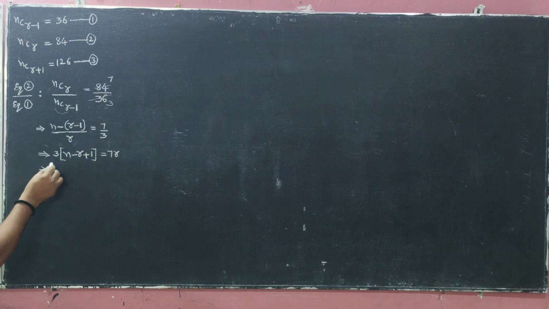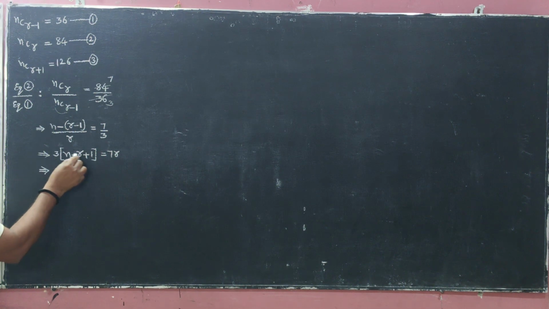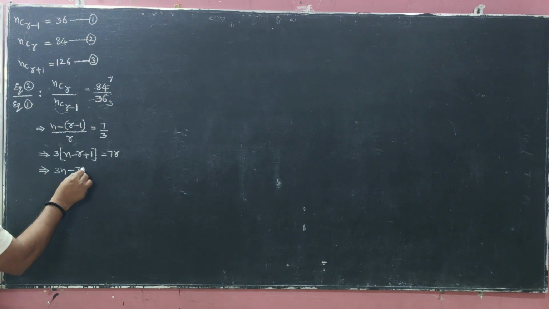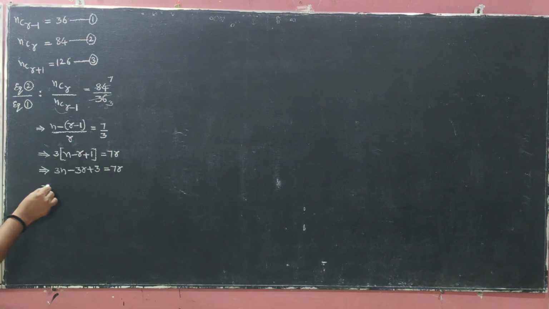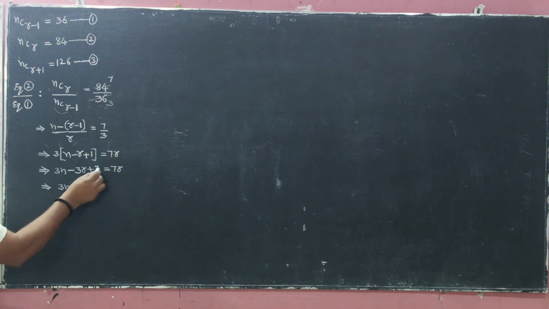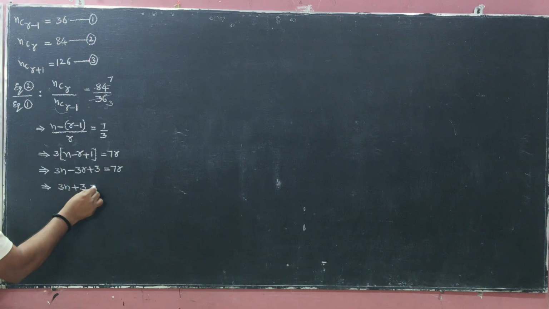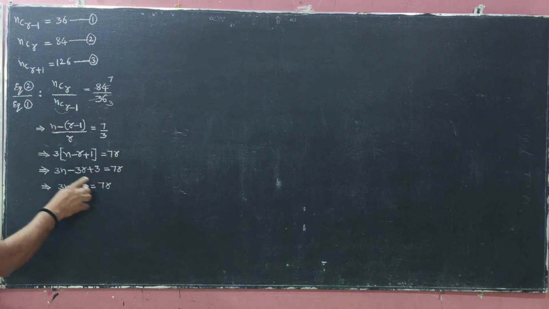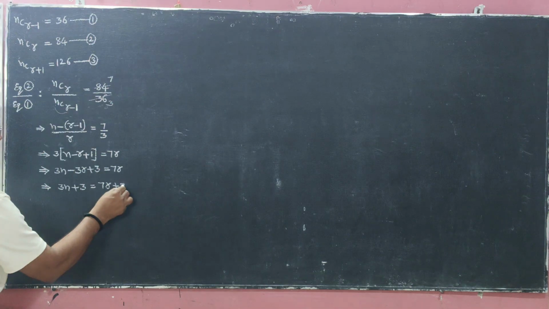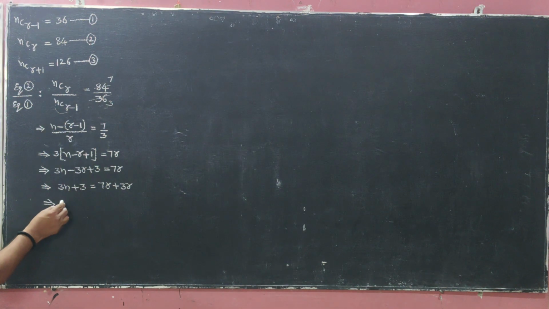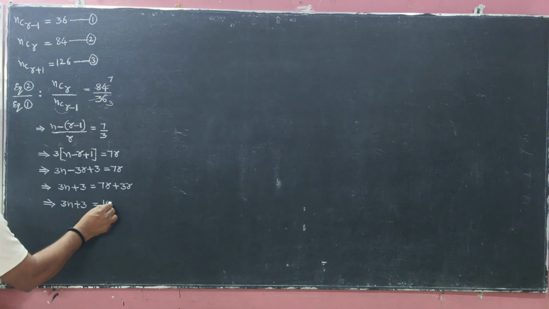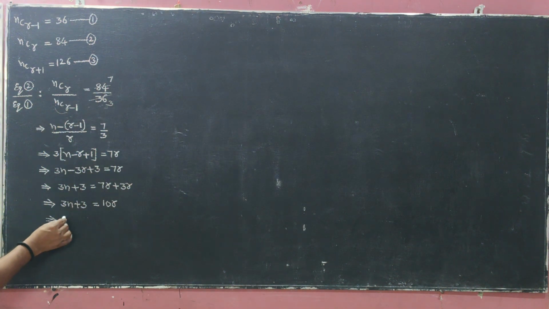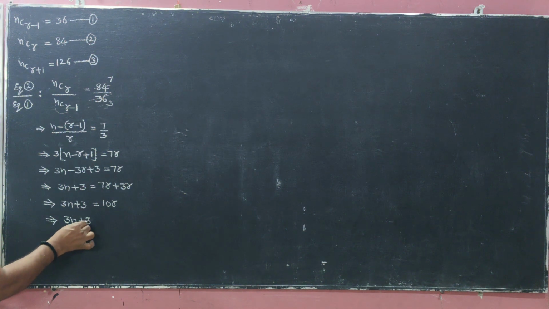Okay, multiply with 3: 3 into n, 3n minus 3 into r, 3r plus 3 into 1, 3, equals 7r. Okay, so 3n plus 3 equals. We are taking r terms to one side, 7r as it is, minus 3r becomes plus 3r. So that implies 3n plus 3 equals 7r plus 3r, 10r. Okay, so that implies 3n plus 3 equals 10r, means multiply 10 becomes divisible by 10.